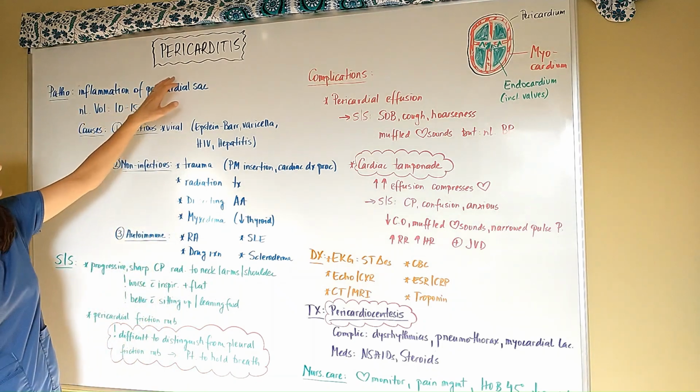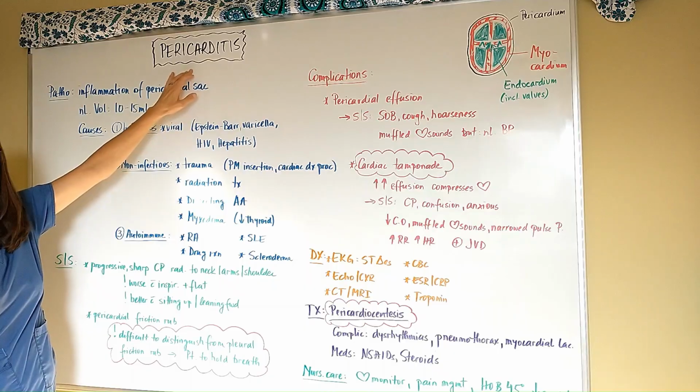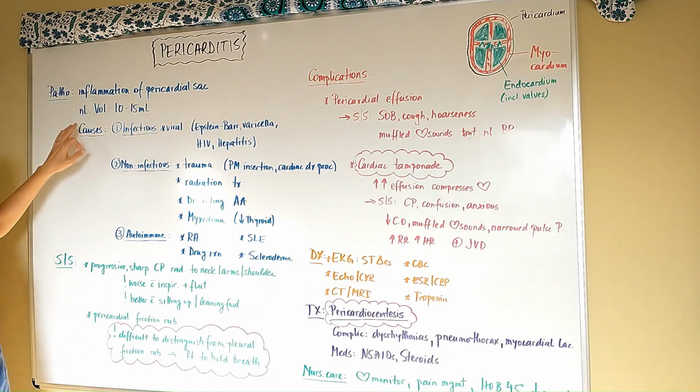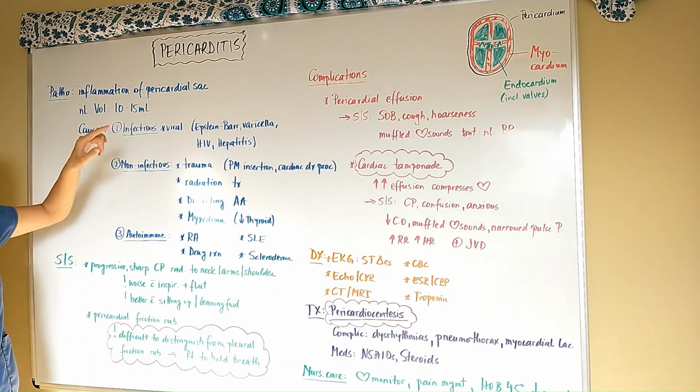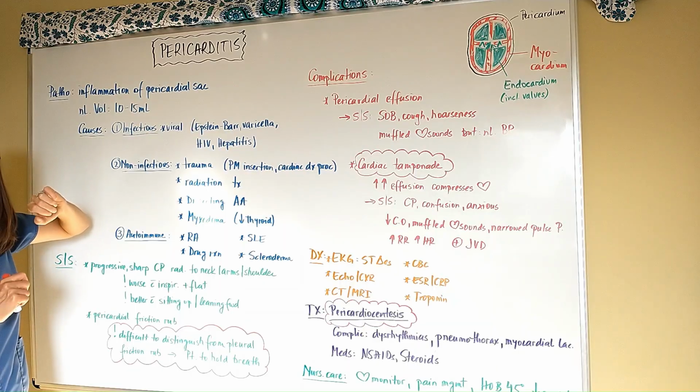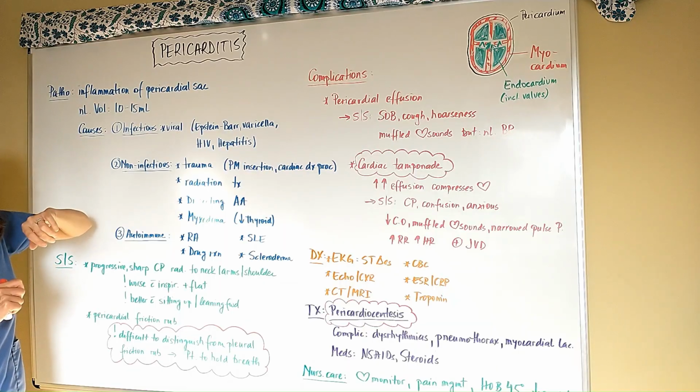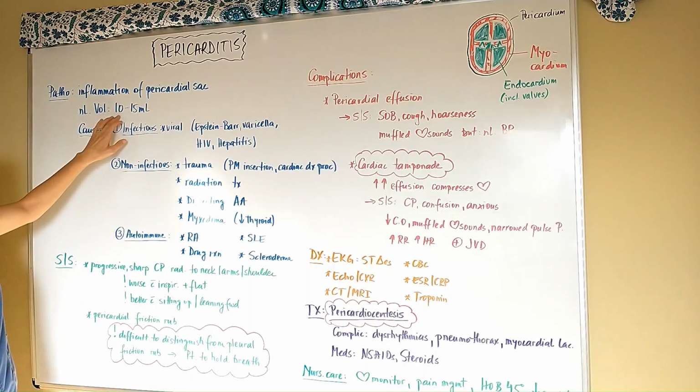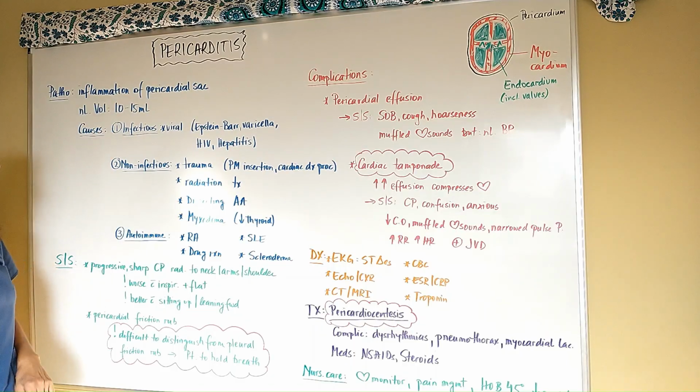Now, pericarditis is inflammation of the pericardium, and normal volume of that fluid between the myocardium and the pericardium is usually about 10 to 15 milliliters.